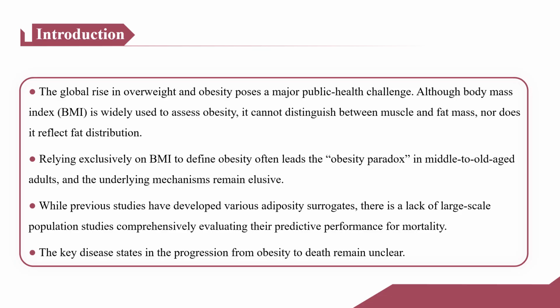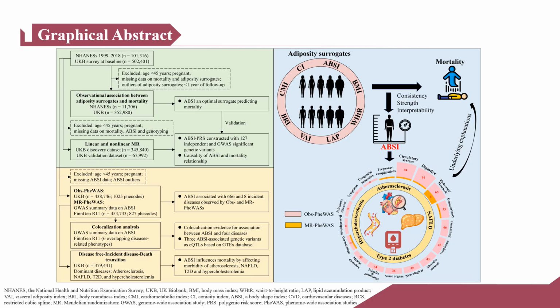While previous studies have developed various adiposity surrogates, there is a lack of large-scale population studies comprehensively evaluating their predictive performance for mortality. Additionally, the key disease states in the progression from obesity to death remain unclear. Here, this study was to comprehensively evaluate the relationship of 8 adiposity surrogates with mortalities in the National Health and Nutrition Examination Survey, NHANES, and UK Biobank, UKB, in order to propose a superior adiposity surrogate.